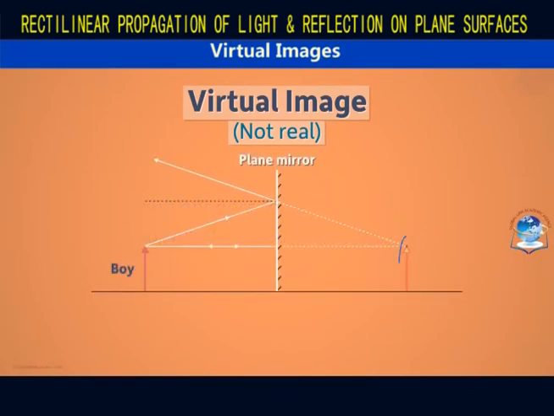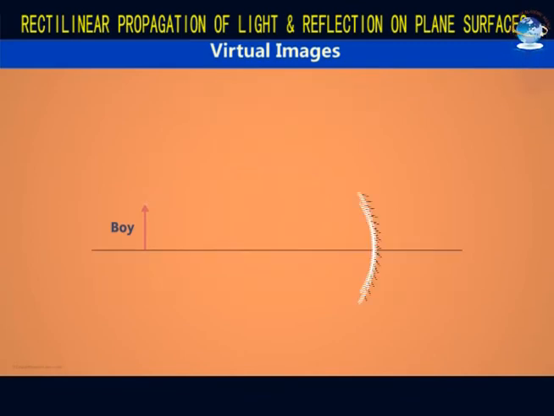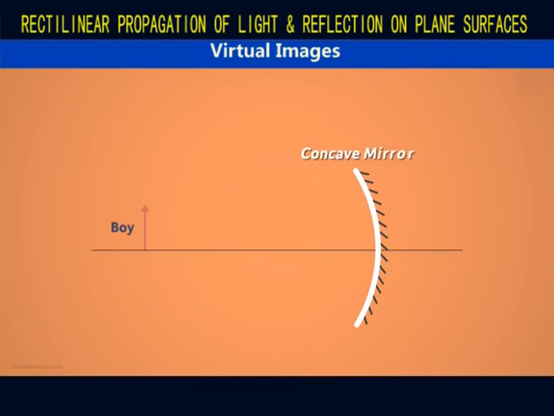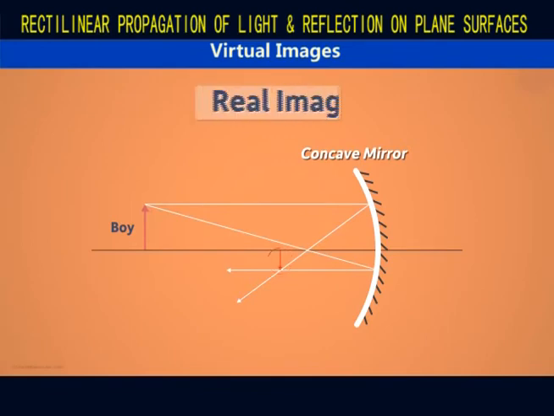A virtual image is formed when light rays diverge after reflection from the mirror. All plane mirrors form virtual images. Real images are formed by spherical concave mirrors that we shall see in Form 2. And this is because the rays converge at a point after reflection. These rays are real, and the image formed is also real.